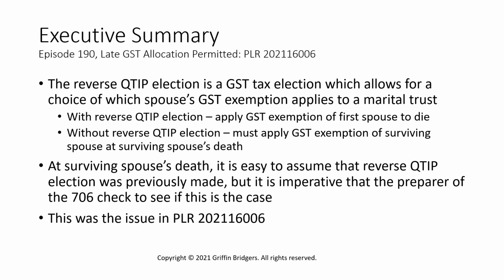That allocation is made on the estate tax return, the 706, for the surviving spouse's estate. However, it's easy to assume, if you're the preparer of the surviving spouse's 706, that a reverse QTIP election might have previously been made. However, it's imperative that the preparer go back and check to see if that is indeed the case. And that was the issue in Private Letter Ruling